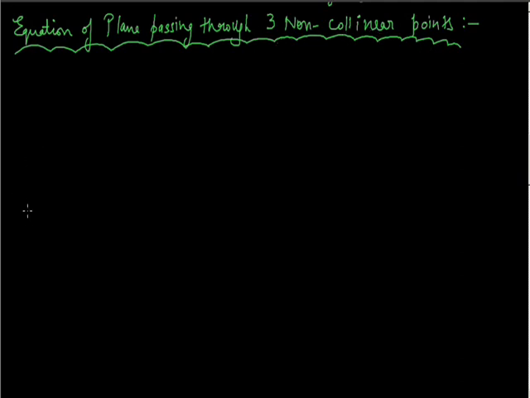Now suppose this is the plane given to us, and on this plane there lie 3 points. The position vector of this point R is, let's say, a vector. This is another point T, and there's another point S. The position vector of the point S is b vector. The position vector of the point T is c vector. These 3 points are non-collinear.